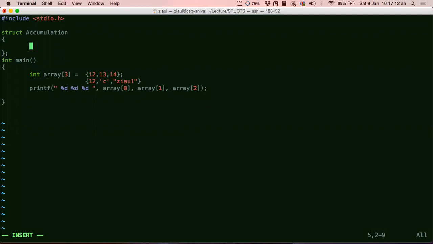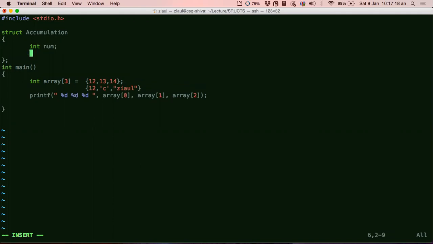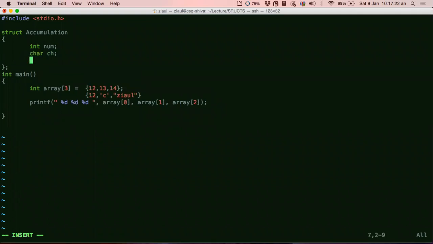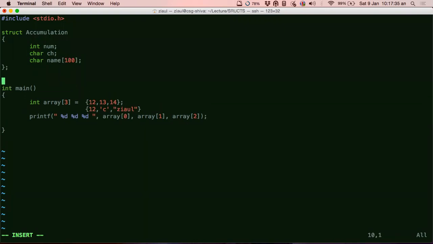And then what are the data types that you want? We want an integer. Let's say it's num. Then what do you want? We want a character. Let's say it's ch. And then what do you want? We want a string. How do I represent string? We say string, and then you give it some size.